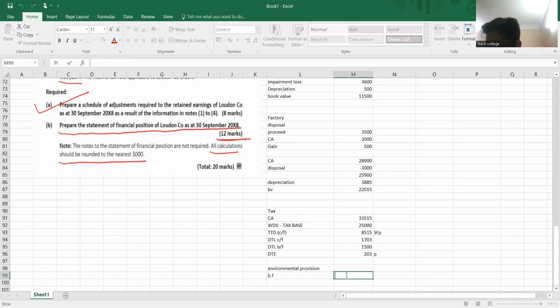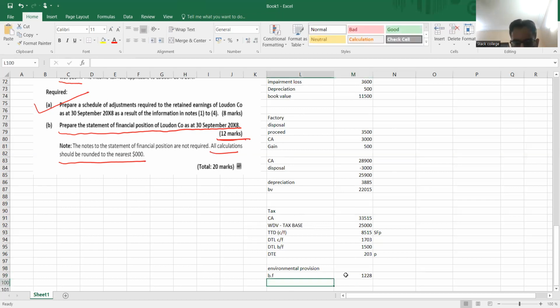Brought forward is given. Let me check it again. Environmental provision balance, 1228. Now, unwinding, which is a finance cost. The rate is given, 5%, so the discount factor is 5%. So what you need to do is apply a discount rate of